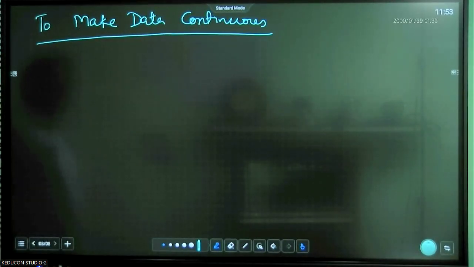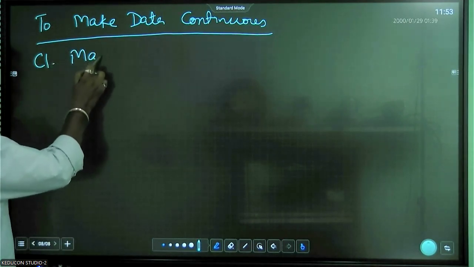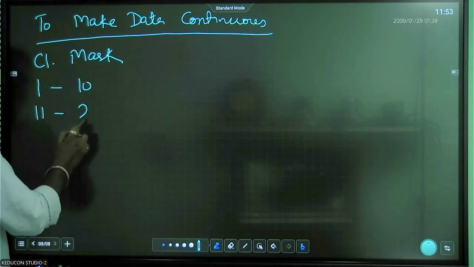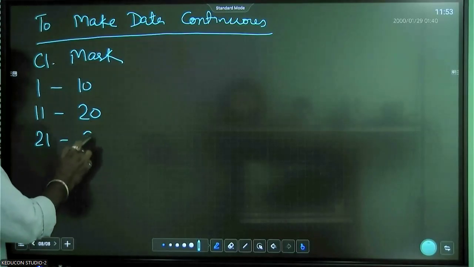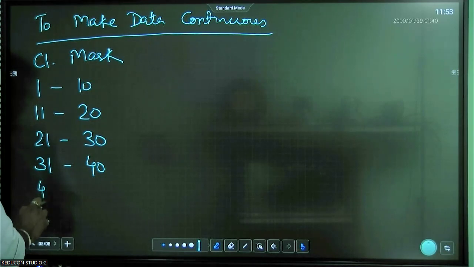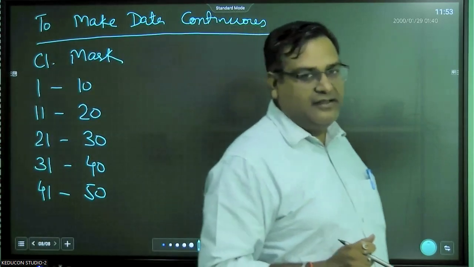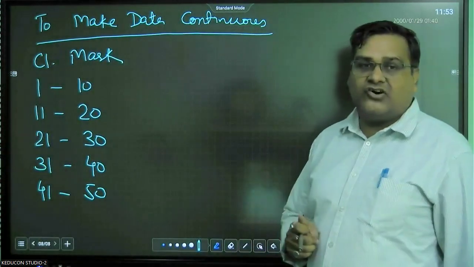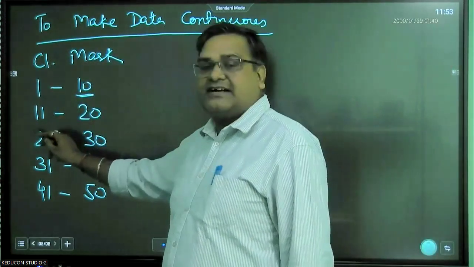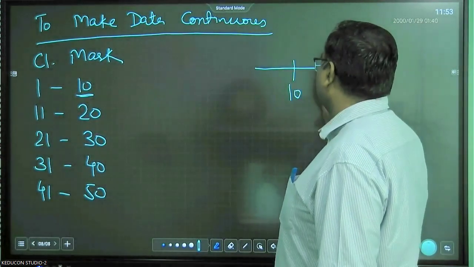So to make any data continuous, for example, let's say the data is given in this way: 1 to 10, 11 to 20, 21 to 30, 31 to 40 and 41 to 50. Now, if you look at this, the data is non-continuous. Why? Because it ends here at 10 and then starts at 11. So what is the meaning of this? This is 10, this is 11.